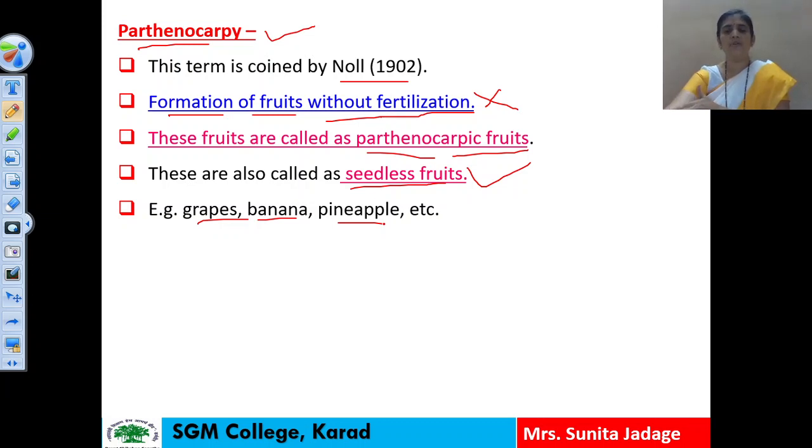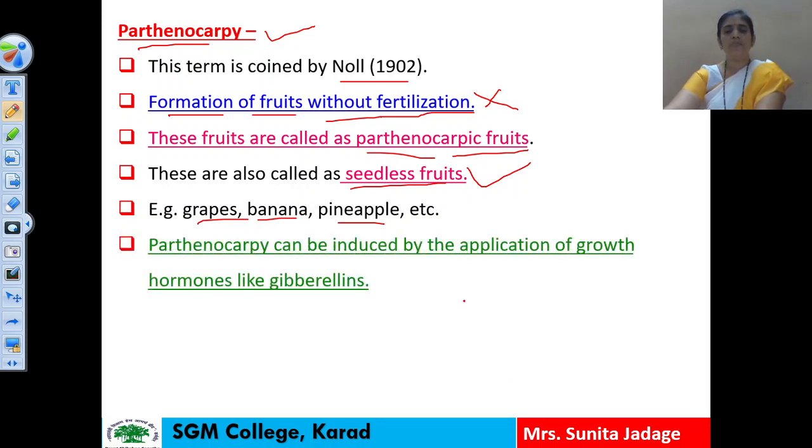Some fruits are developed naturally with this technique of parthenocarpy, but if we have to induce parthenocarpy in some plants, we have to use some special types of chemicals. Which are those chemicals? Here parthenocarpy can be induced by application of growth hormones like gibberellins.